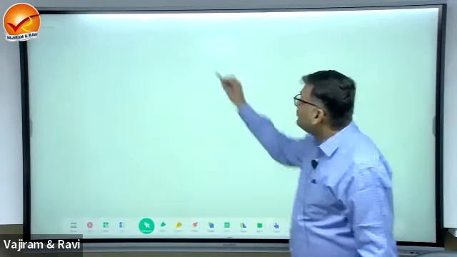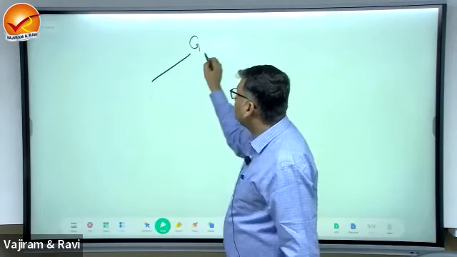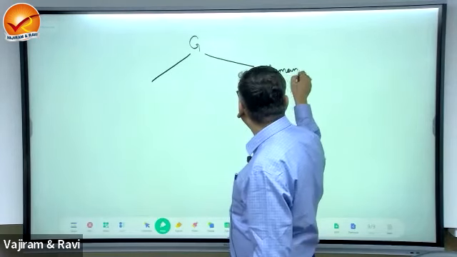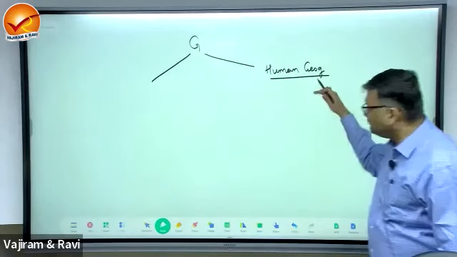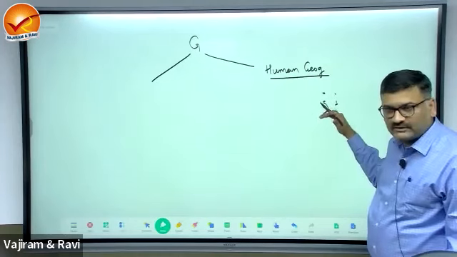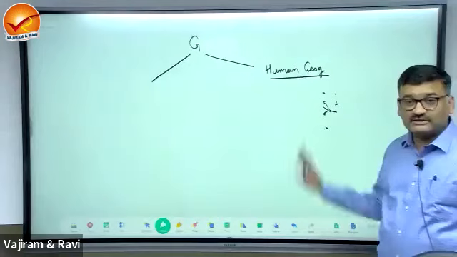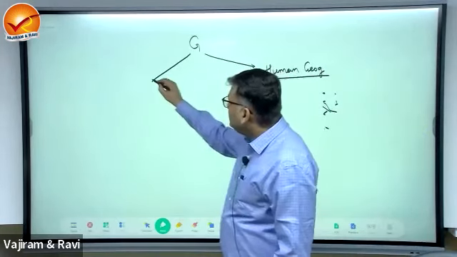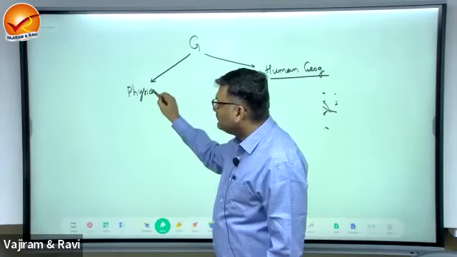Now, so all these were the branches of what? Human geography. So human geography is divided into demography, cultural geography, economic geography, settlement, regional and political. These are the branches. Now, here is physical. This is physical geography.